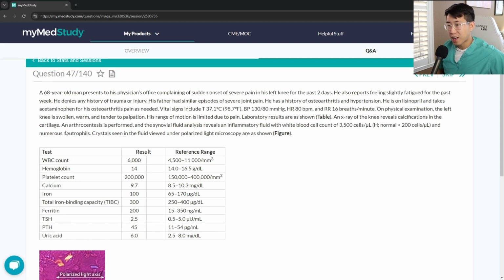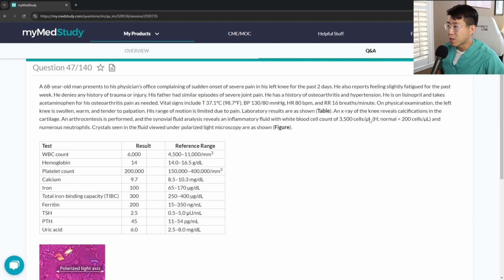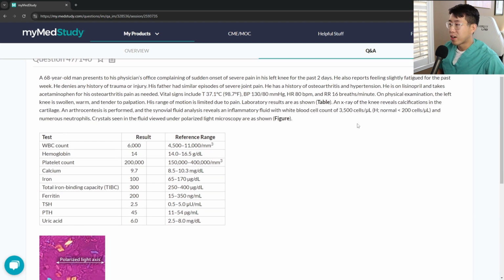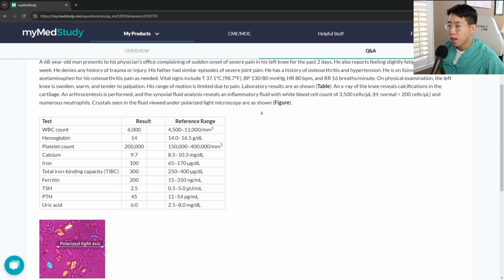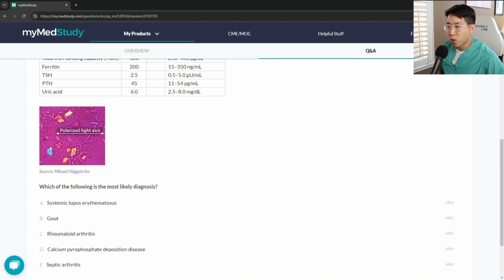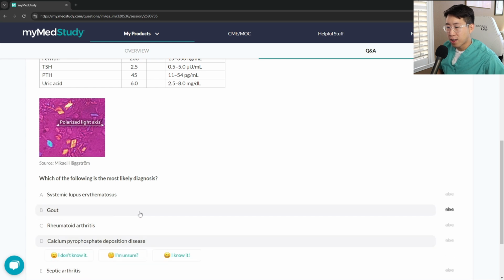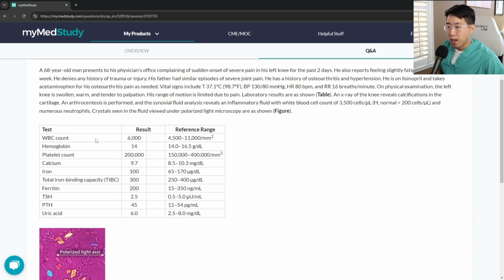X-ray of the knee reveals calcifications in the cartilage. Okay, this does sound more and more like CPPD. Inflammatory fluid with a white cell count of 3,500. So if we were thinking septic arthritis, typically you see the white count in the 50,000s. But when you have an inflammatory white blood cell count that's a little bit lower, then it can be gout and CPPD. So I think because it's rhomboid shaped, and I'm a little bit confused. I thought it was the other way around with the negative. Maybe this is positive birefringence when you see both colors. So I think we can go with CPPD.